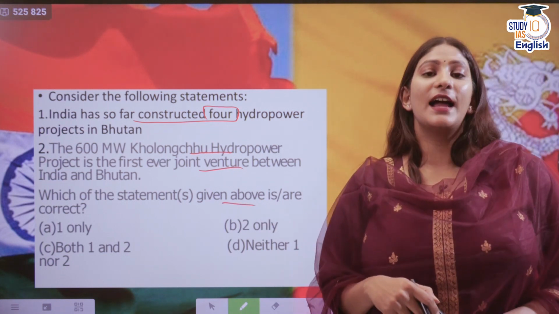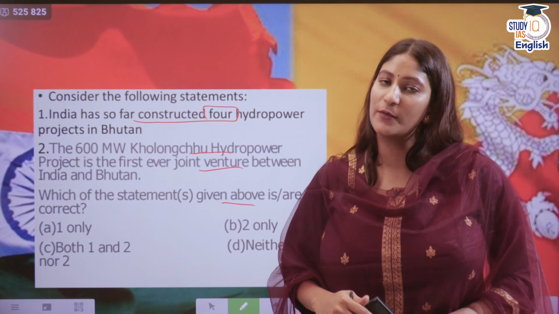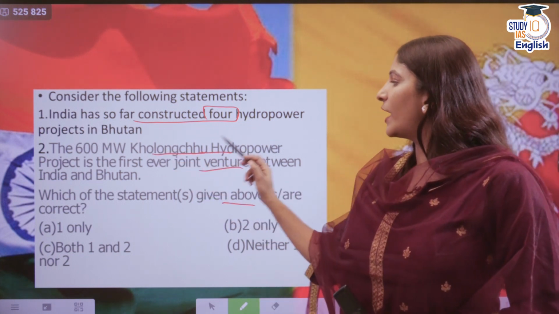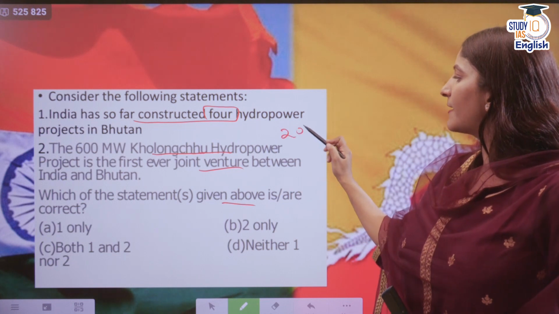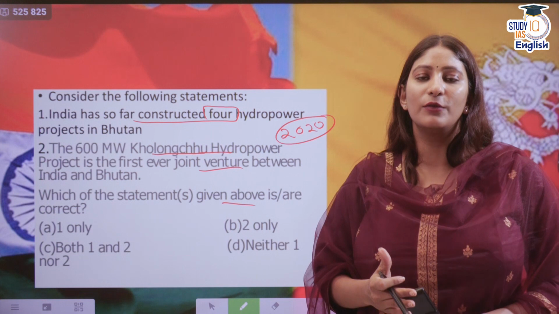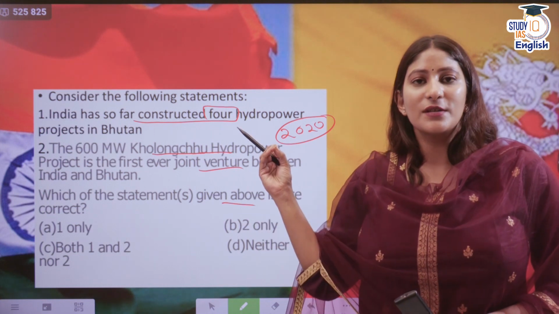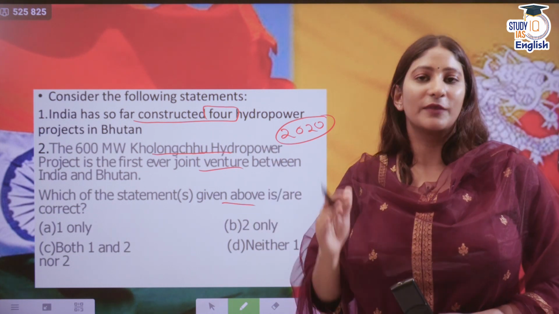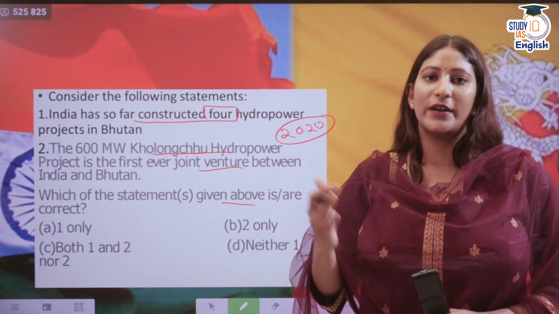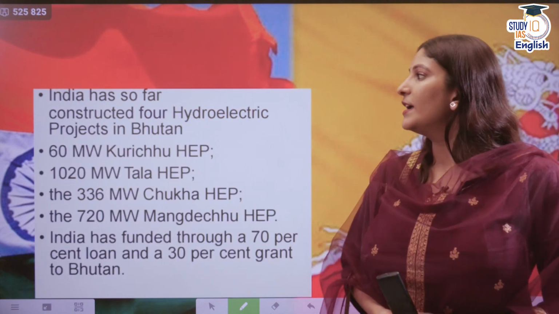Yes, India has developed 4 hydropower projects in Bhutan. And the Kholongchhu hydropower project is the first ever joint venture project to be signed between India and Bhutan, and this was done in the year 2020. The project will be completed in 5 years time, so from 2020 to 2025.